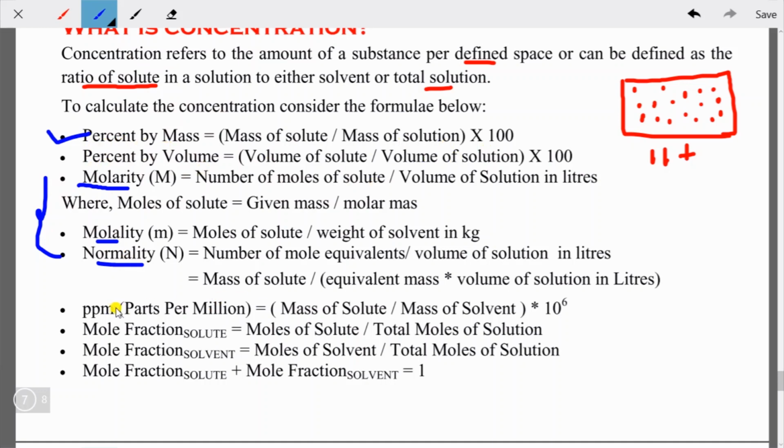Then you have parts per million, equal to mass of solute divided by mass of solvent, times 10 to the power 6. Then mole fraction of solute equals moles of solute divided by total moles of solution. Mole fraction of solvent is moles of solvent divided by total moles of solution. At last, mole fraction of solute plus mole fraction of solvent equals 1. These are some formulas for calculating concentration, so you need to remember these. Most important are the first two, and some of the others.